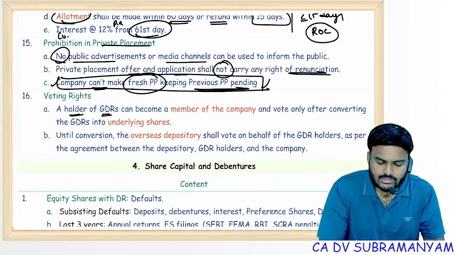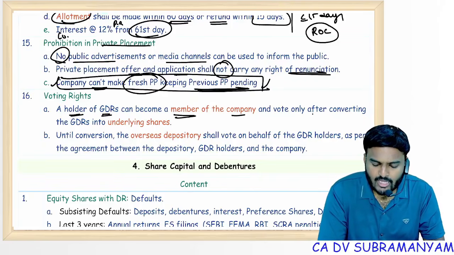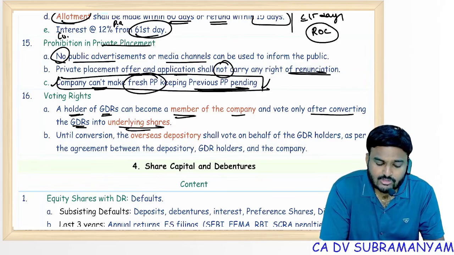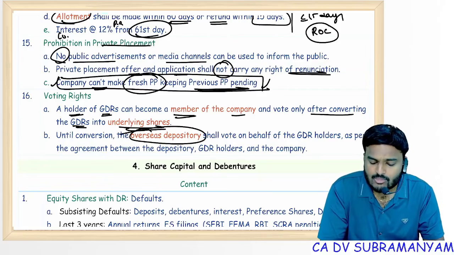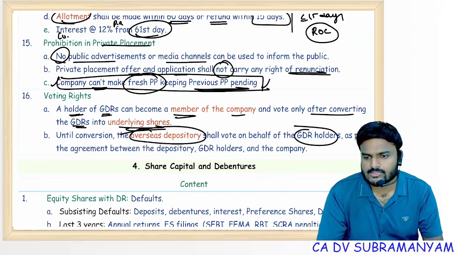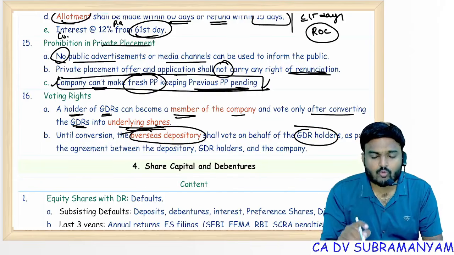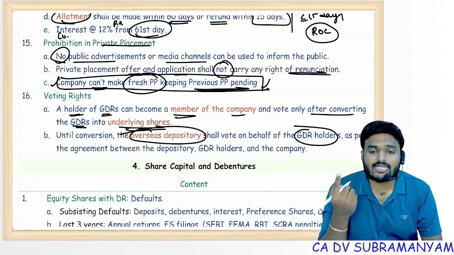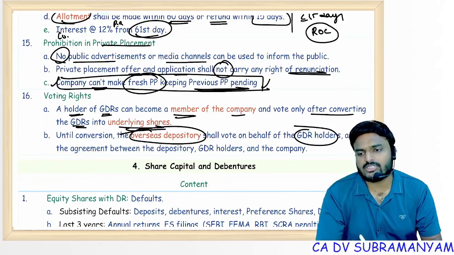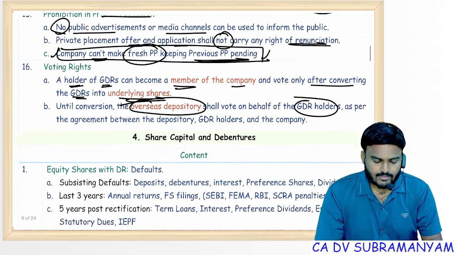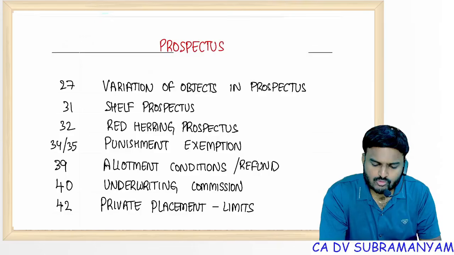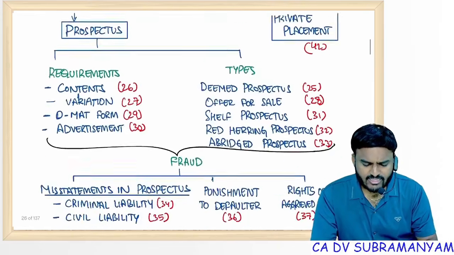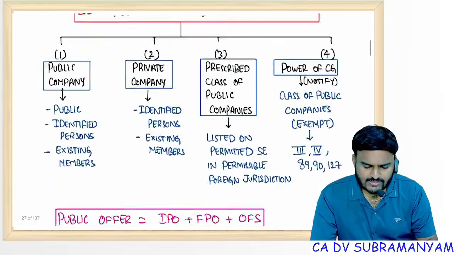Next point, voting rights. Holders of global depository receipts can become a member of the company and vote only after converting GDRs into the underlying shares. Until then, who will vote? The overseas depository shall vote on behalf of GDR holders. So GDR holders can exercise voting power only when the depository receipts get converted into equity shares. Clear? With this, prospectus exceptional topics are over, but let's see any important point in the handwritten notes.